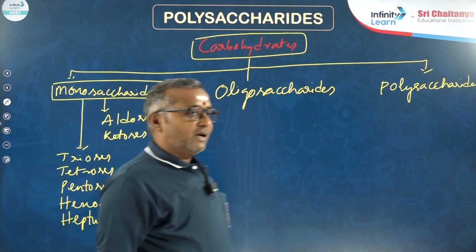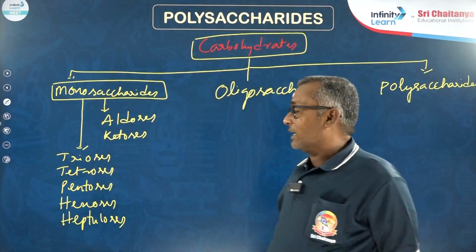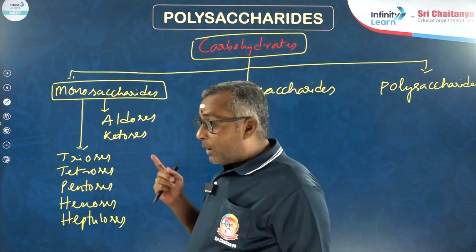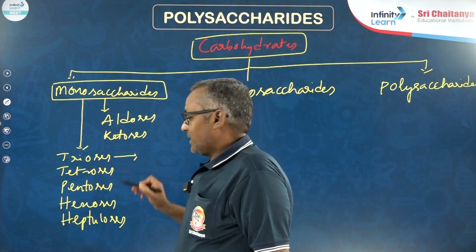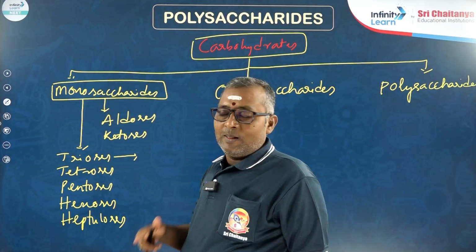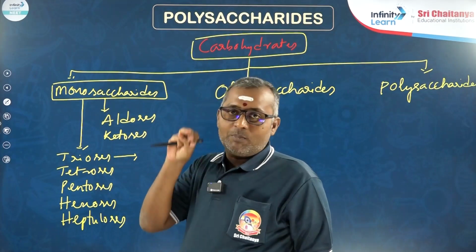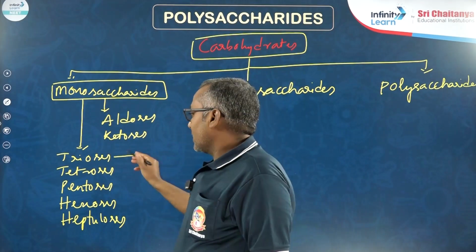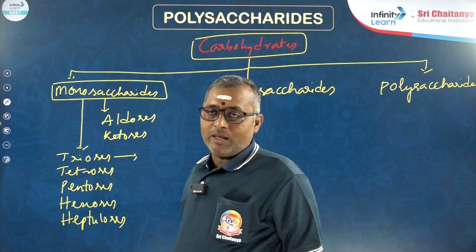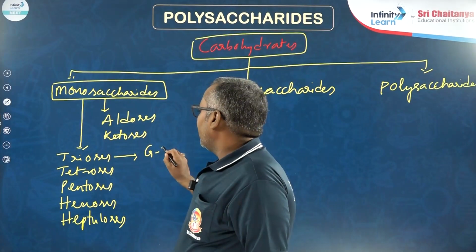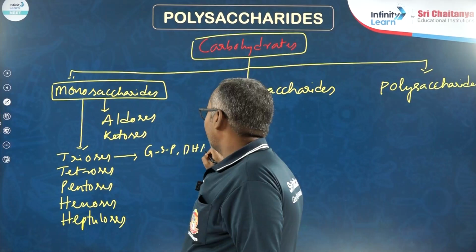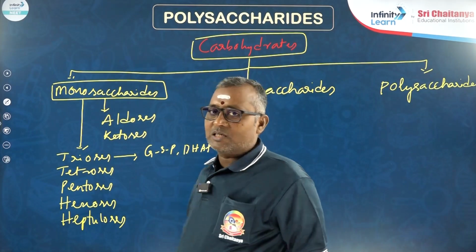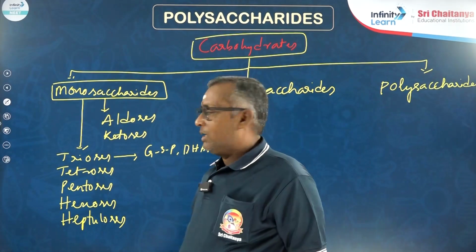Like that, we have different kinds of monosaccharides on the basis of number of carbons present in them. Trioses, the name itself is indicating that they have 3 carbons in their structure. So these are 3 carbon sugars like G3P, glyceraldehyde 3-phosphate, DHAP, dihydroxyacetone phosphate. These are all some important trioses.